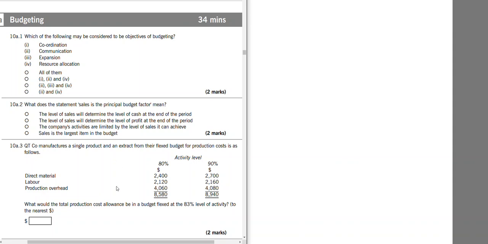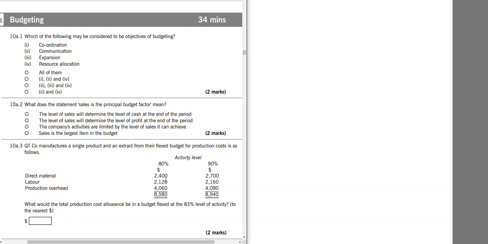So C is correct. Okay, what would the total production cost allowance be in the budget flex at 83% activity to the nearest dollar? QDC Co. manufactures a single product and an extraction from their flex budget for production costs is as follows, with material, labor, production overheads, and then 80% activity and 90% activity. It is not told what is 80% activity, what is 90% activity. You could just assume that 80% means 80 units, 90% means 90 units. It will make it easier.